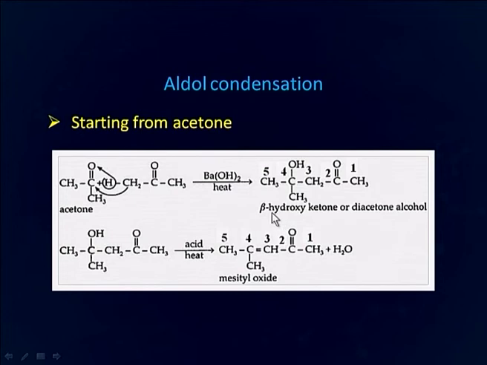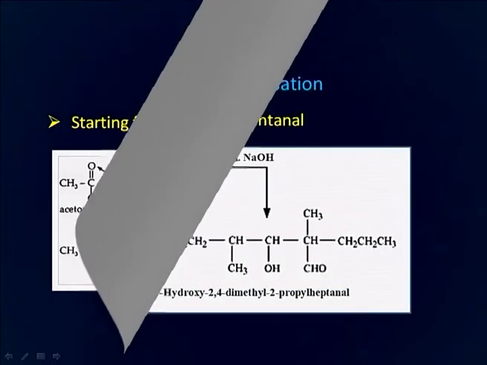This beta hydroxy ketone upon heating undergoes dehydration, and hydroxide goes off from here and a proton goes off from here. As a result, there is generation of alpha beta unsaturated ketone, which is also called mesityl oxide.